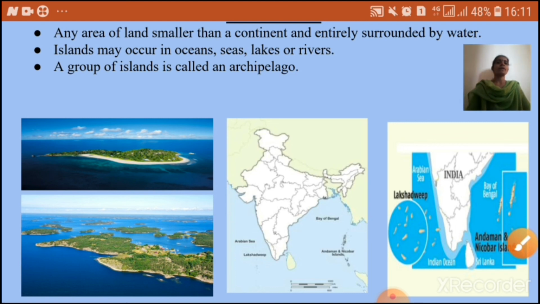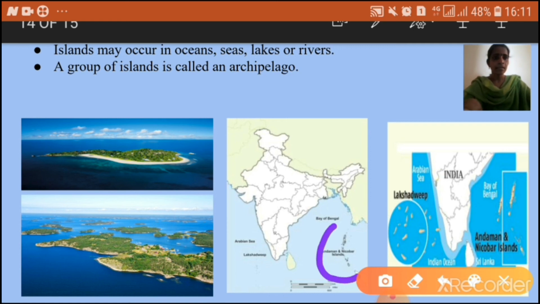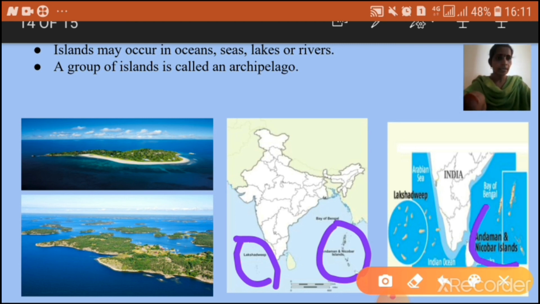So a group of islands is called an archipelago, and in this map you can see the islands. In our country we have the Andaman and Nicobar Islands and Lakshadweep Islands. So in this also you can see the Andaman Nicobar Islands and Lakshadweep Islands.